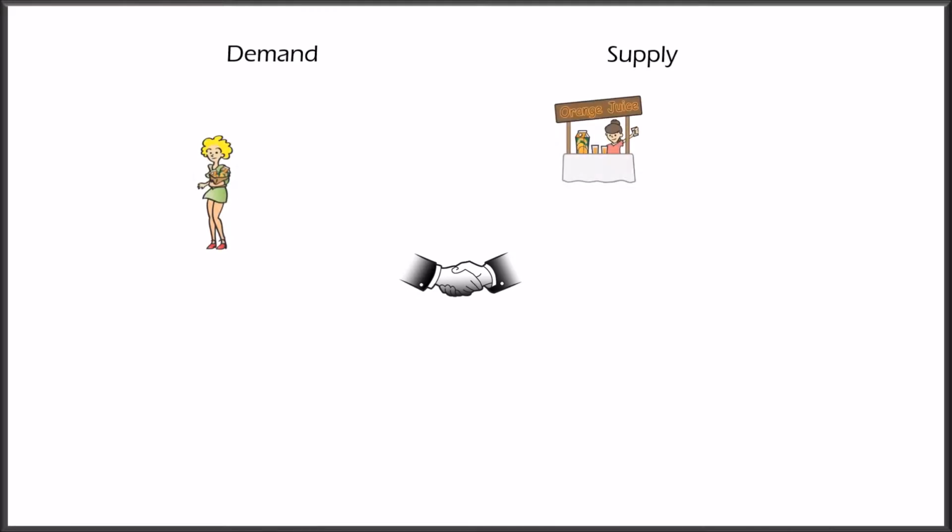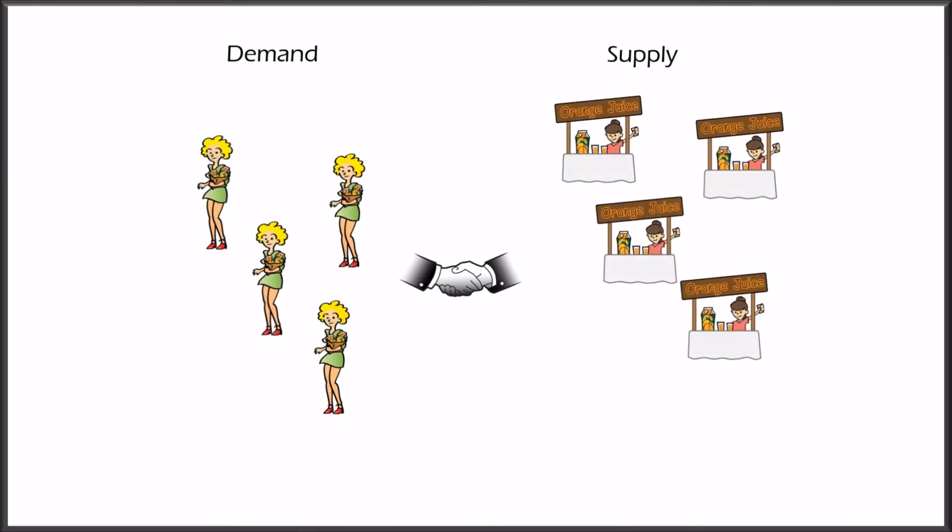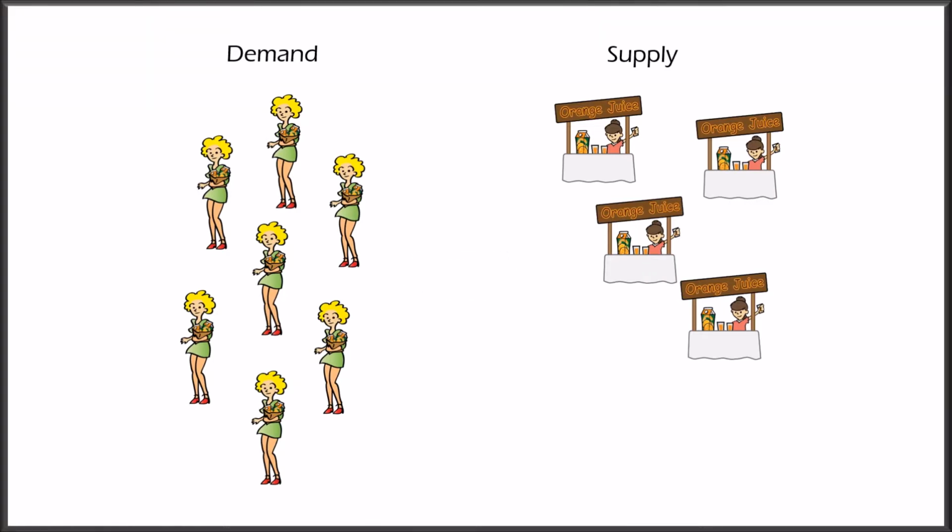Let's start by assuming that the market is currently in equilibrium. At the current price, quantity demanded and quantity supplied are equal. What would happen if, for example, the demand for orange juice increased? An increase in demand means that consumers wish to purchase more orange juice at the same price. If this were to occur, the market would not be in equilibrium anymore, because there would be more quantity demanded than quantity supplied. Remember that we call this a shortage of production.